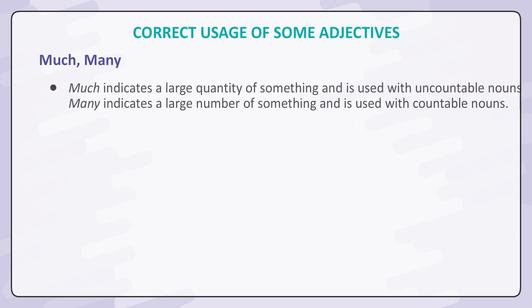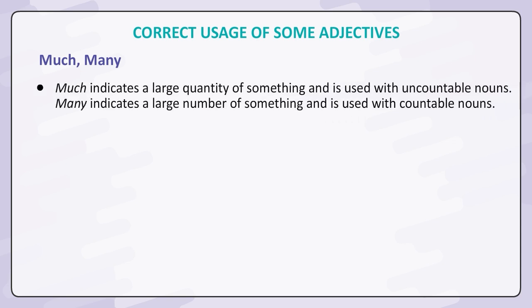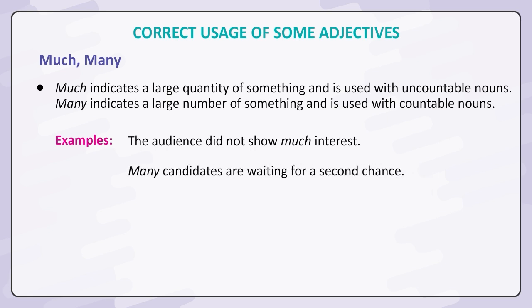Much, many. Much indicates a large quantity of something and is used with uncountable nouns. Many indicates a large number of something and is used with countable nouns. Examples: the audience did not show much interest. Many candidates are waiting for a second chance.